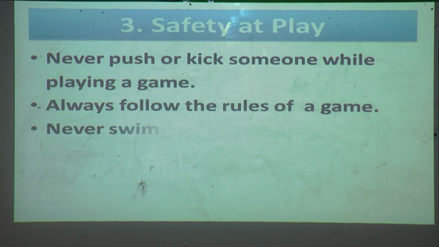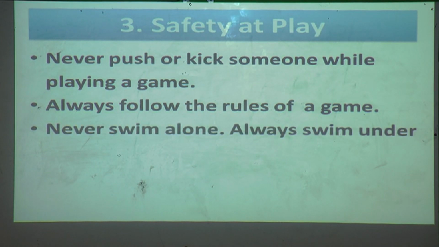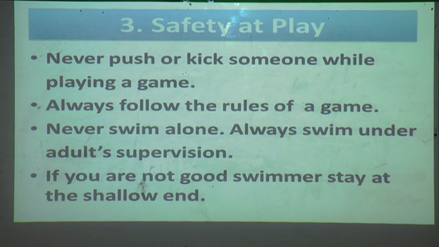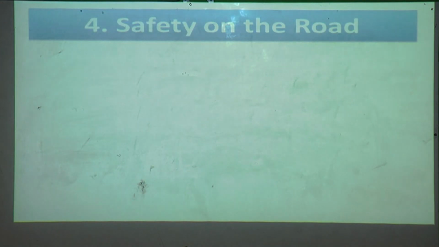Okay. And you should not swim alone. You should always swim under adult supervision. And if you are not a good swimmer, stay at the shallow end. These safety rules you have to follow at play.